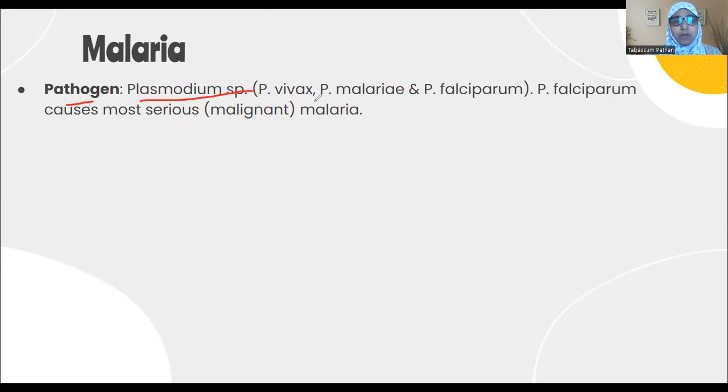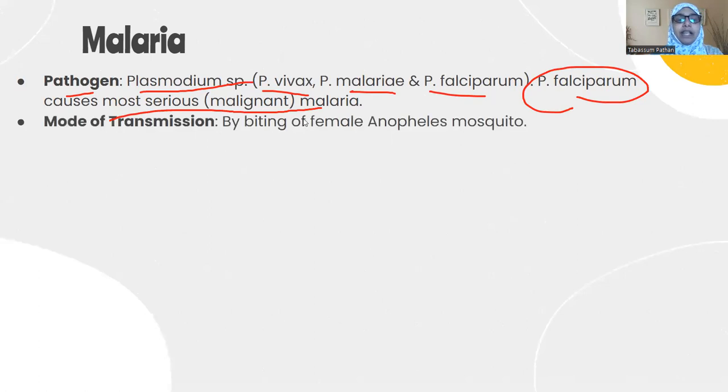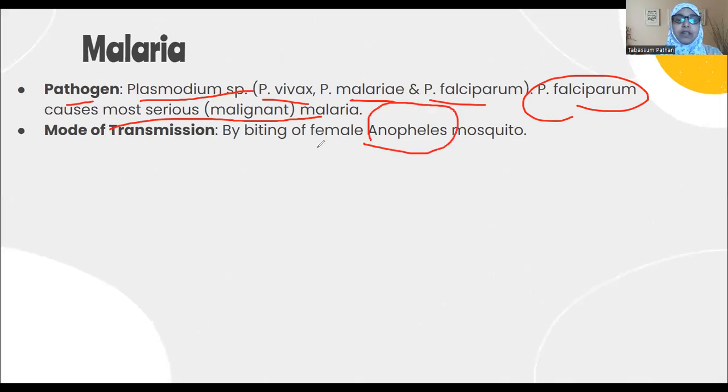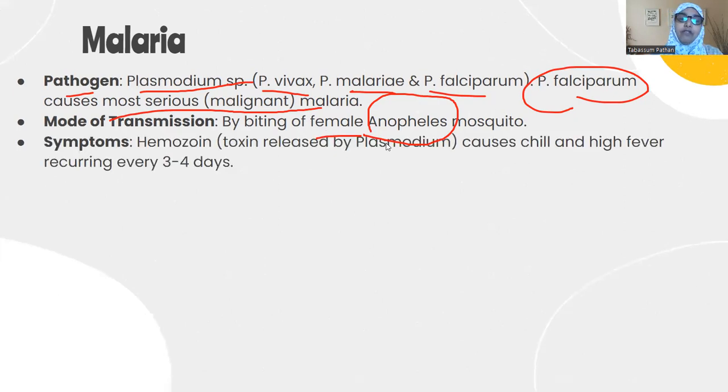You have various species of Plasmodium, like Plasmodium vivax, Plasmodium malariae, Plasmodium falciparum. Out of them, falciparum is the most serious, the most malignant one, which can cause serious malaria to an individual. How do you get malaria? What is the mode of transmission? If a female Anopheles mosquito bites you, Anopheles is the species of the mosquito. You have male and female, but usually this pathogen resides in the female mosquito of the Anopheles species.